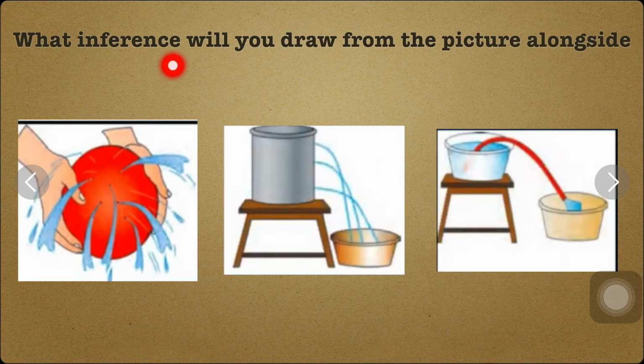What inference will you draw from these pictures? We can say that as water is a fluid substance, it can pass through small holes or seep through very small gaps or cracks. It can pass very easily through small holes, as we can see here.